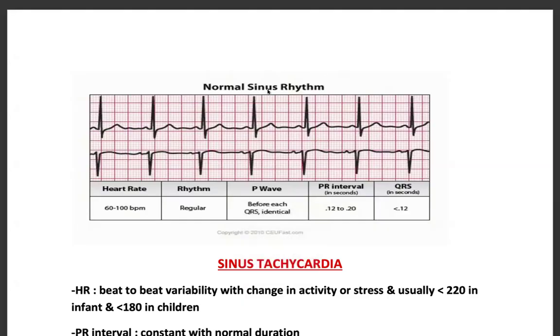Let's start. Today we will do about ECGs. So normal sinus rhythm. Usually the heart rate is between 60 to 100 beats per minute. Rhythm will be regular and there will be a P wave before each QRS complex. PR interval will be 0.12 to 0.20, and QRS will be less than 0.12. This is sinus rhythm.